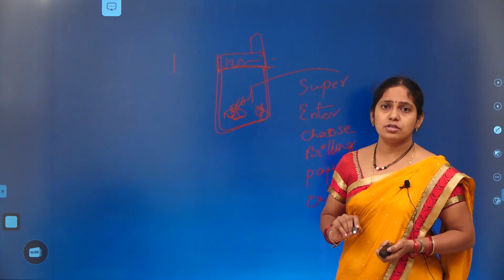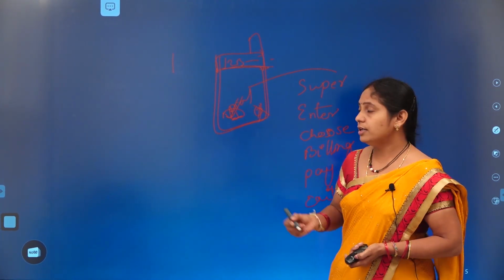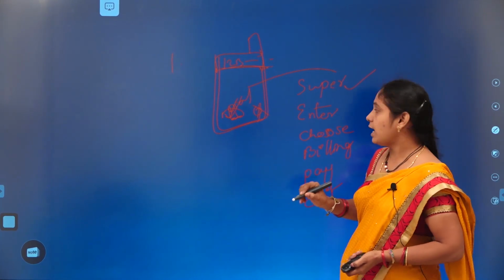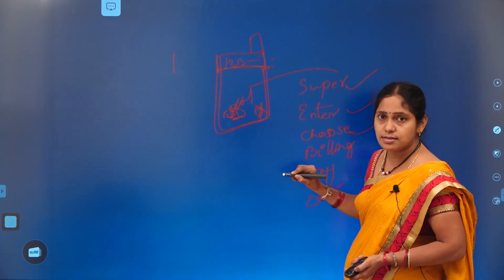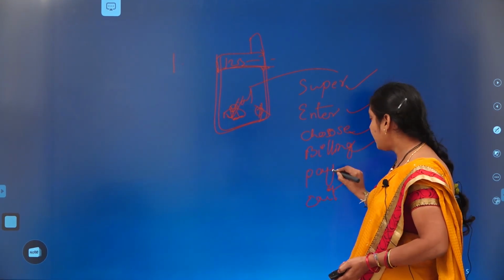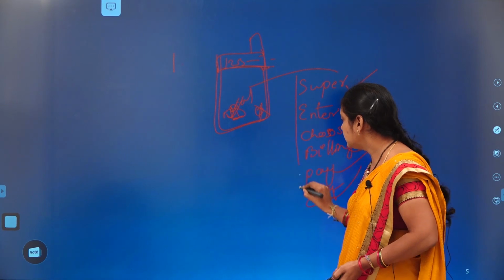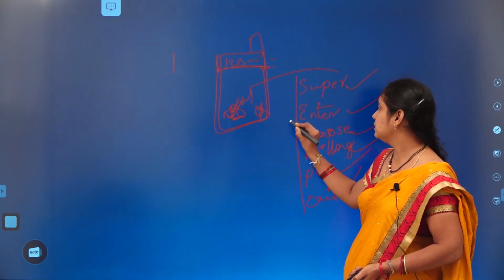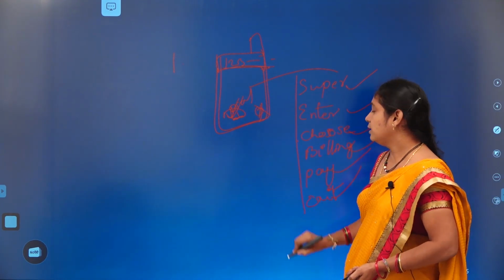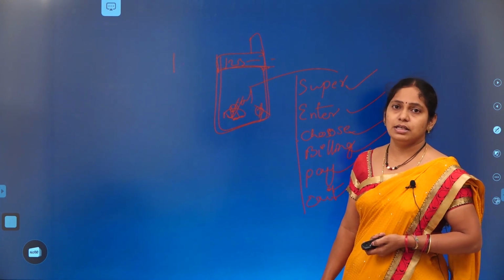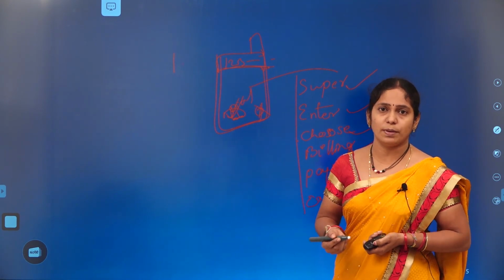Right? Suppose we want to purchase some items, what process are we following here? First, we go to the supermarket. After that, we enter into the supermarket and then select the items that are required. Go to the billing section, pay the amount and then exit from the supermarket. So the process involved is going to a supermarket, entering it, choosing the items, then paying the bill and then exiting. This is the process we usually follow when we go to a supermarket.